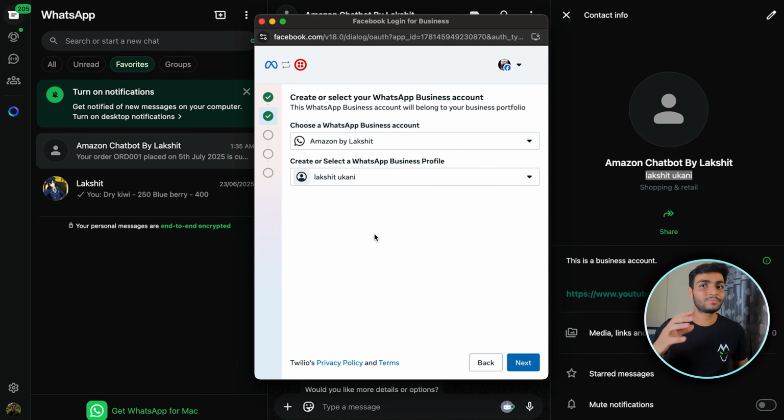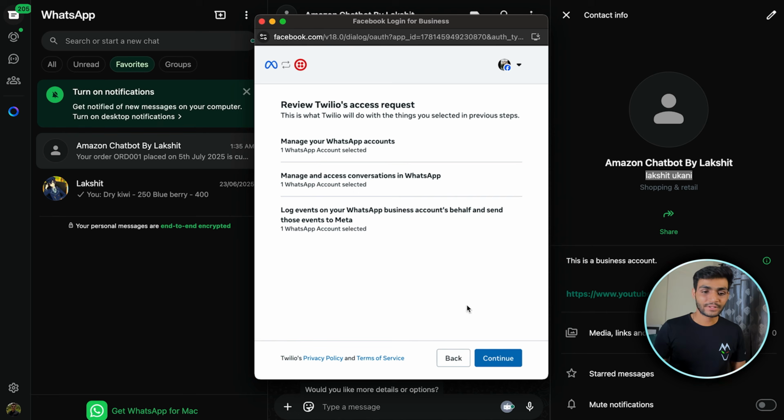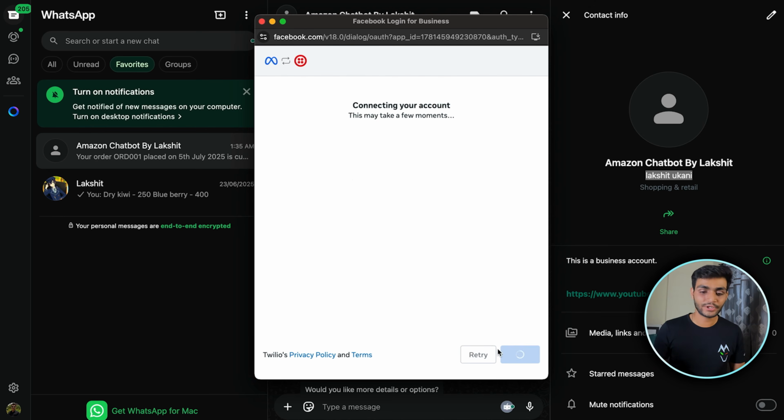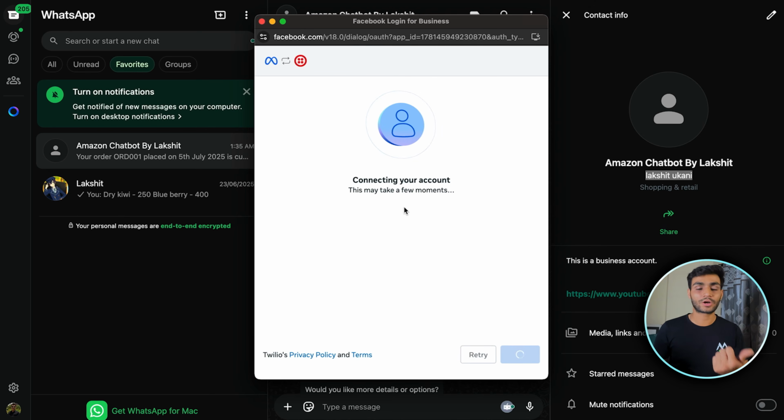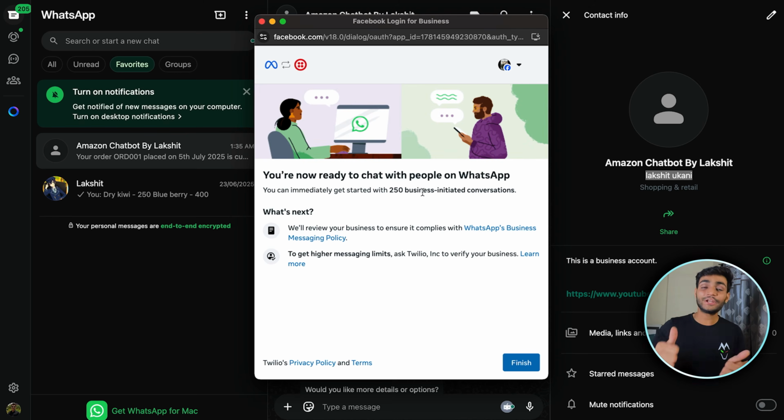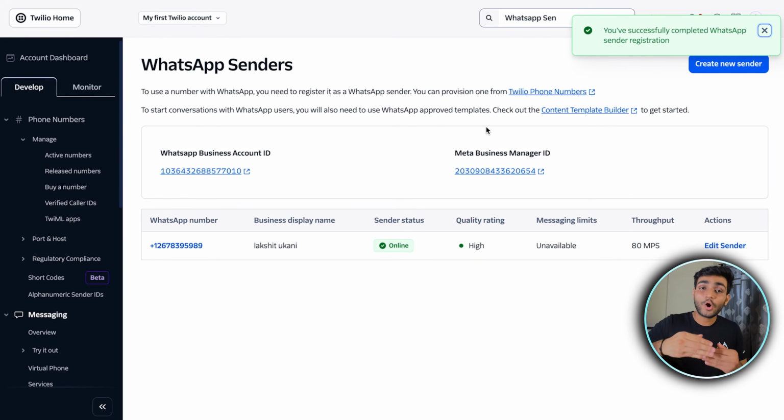And now once the WhatsApp business account is created, click on next, then give the required permission and continue. Now it is connecting with your account, and they are saying that you are now ready to chat with people on WhatsApp. Okay, then we'll click on finish. For me, since I have already done this, it is not asking for much information, but for you it will send an OTP to the WhatsApp number. You will get the OTP in the Twilio account over here. Copy that OTP, paste it over there, and you can connect your account. Okay, once it is done, in the sender status you will see pending over here. For me it is already done, so it is showing online over here.